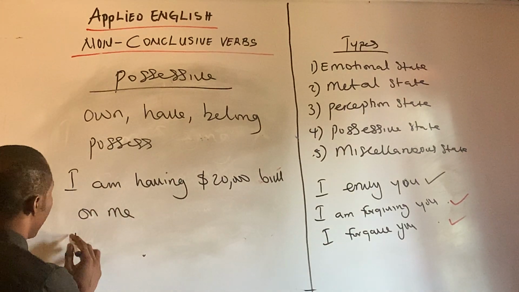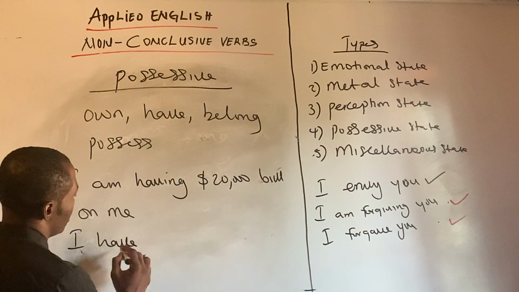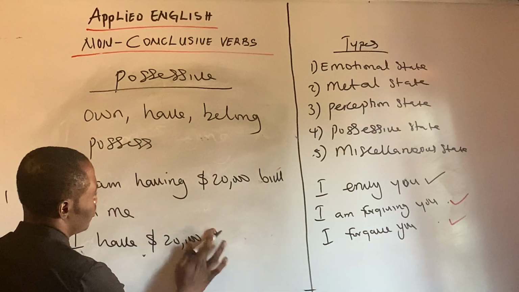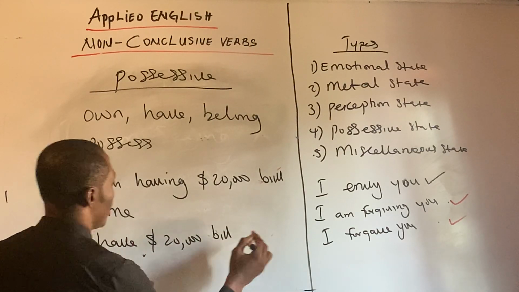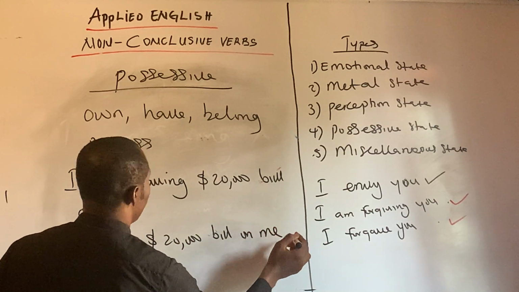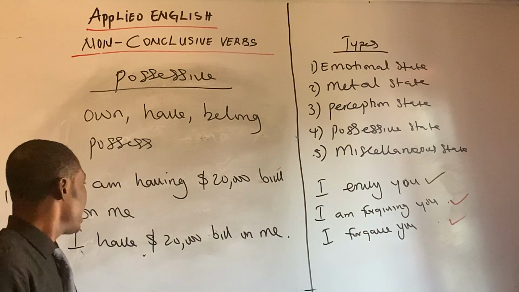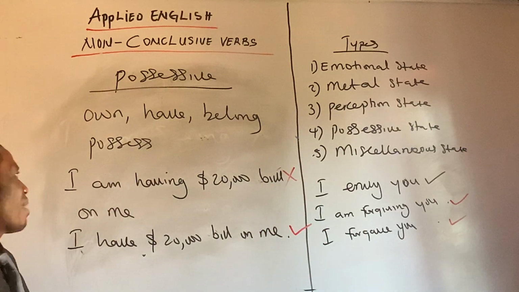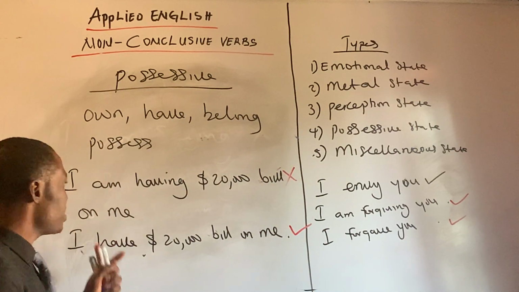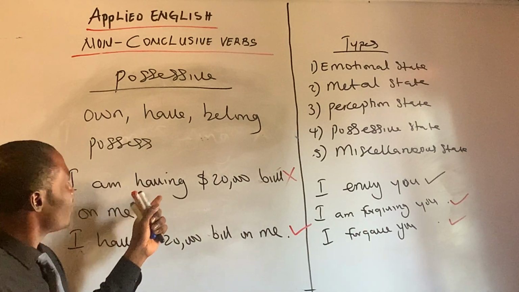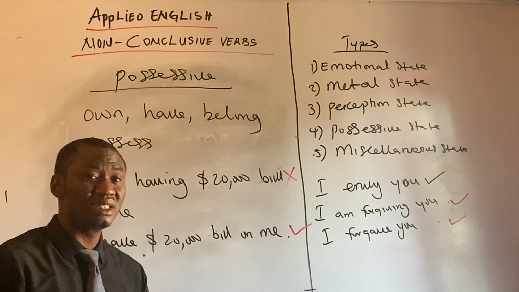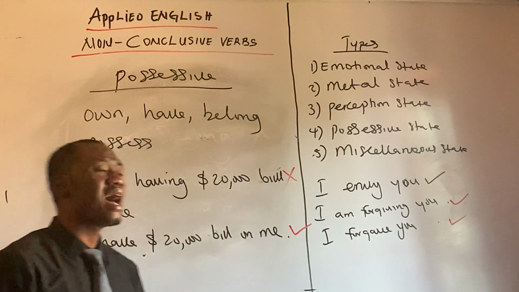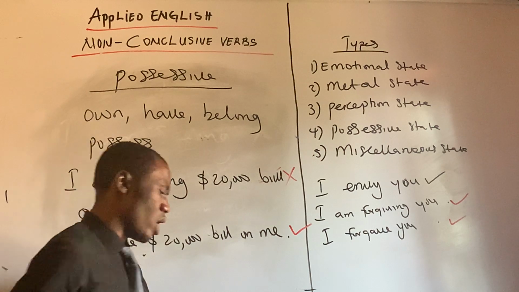Or will you say, "I have a $20,000 bill on me"? Now, what's the correct answer? Well, the answer there is "I have a $20,000 bill on me." If you say "I am having a $20,000 bill with me, on me," that's wrong. Have is possessive, under the possessive state of the non-conclusive verbs. So the right one to say is "I have a $20,000 bill on me." All right, let's go to the next one.